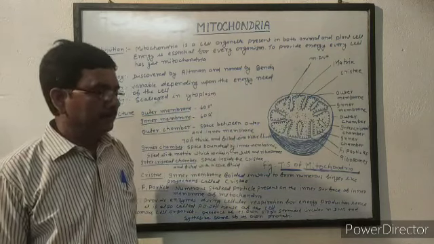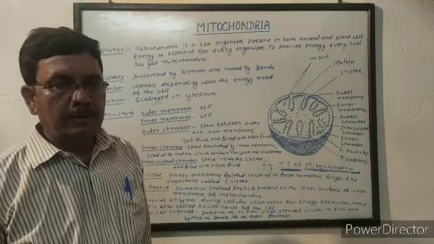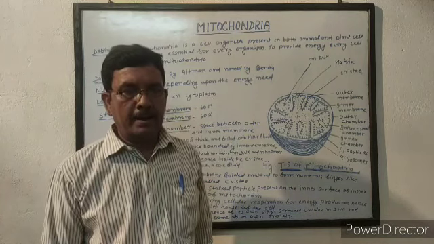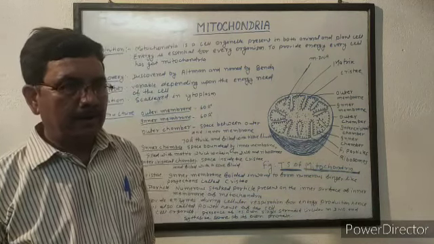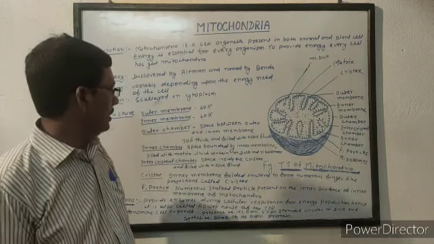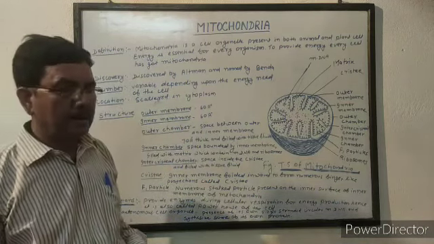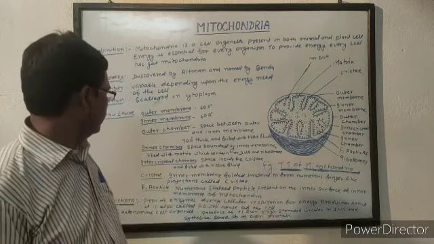Its number is variable depending on the energy need of the cell. Dividing cell has more mitochondria and resting cell has less mitochondria. Now location, it is scattered in cytoplasm.